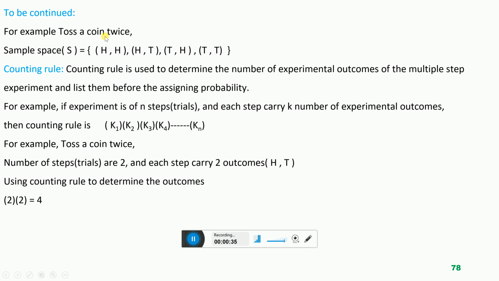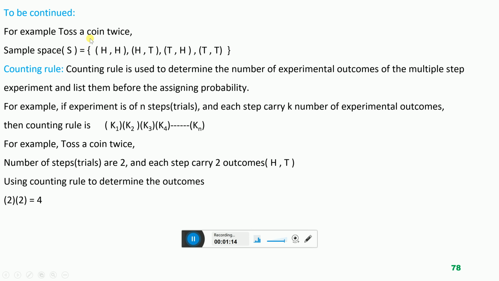For example, toss a coin twice. So this is one experiment, and this experiment carries two steps or two trials. We will toss a coin twice, two times. So how many outcomes are possible? 4 outcomes are possible. And the total 4 outcomes of an experiment is called sample space.